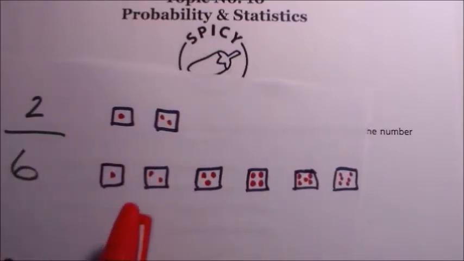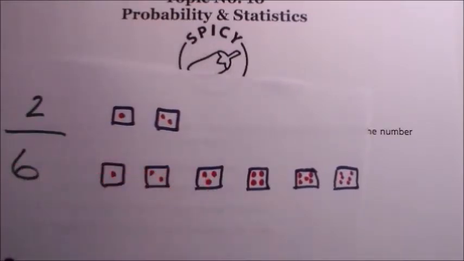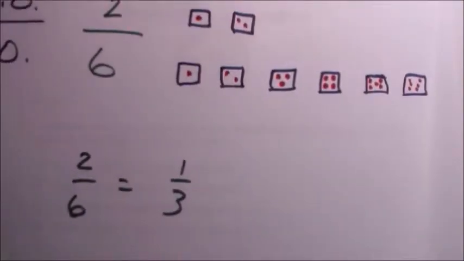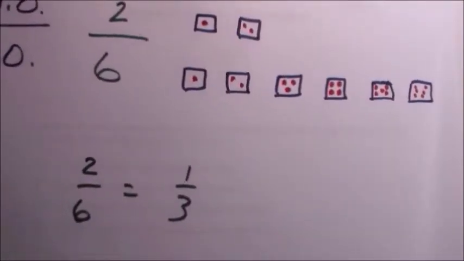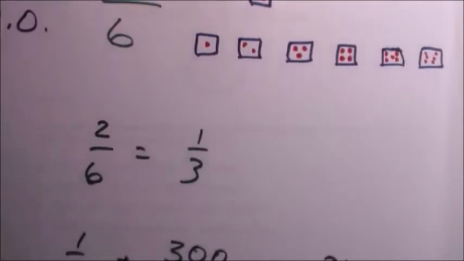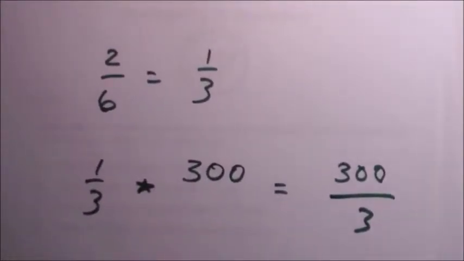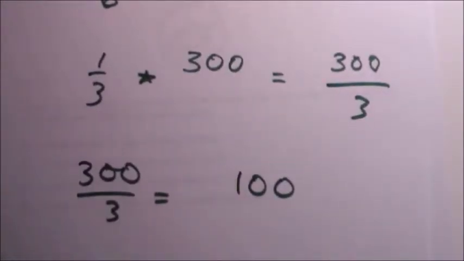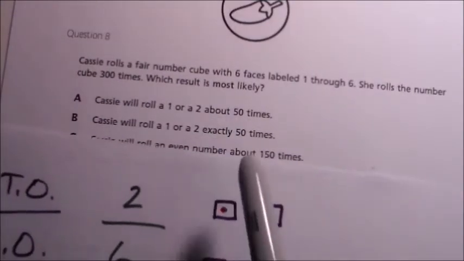You can get a 1 or a 2. That's your target, divided by your possible 1, 2, 3, 4, 5, 6. 2 out of 6. That's your probability. 2 out of 6 equals 1/3. No shock there. And if you have a third probability, or a third chance, of getting a target outcome, getting a 1 or a 2, and you roll that die 300 times, well, that's just 1/3 times 300, or 300 divided by 3, or 100. You can expect to get 100 target outcomes, or favorable outcomes, or 100 1s or 2s if you roll that die 300 times.